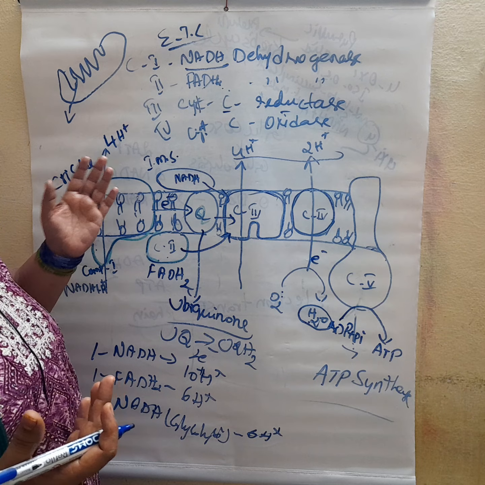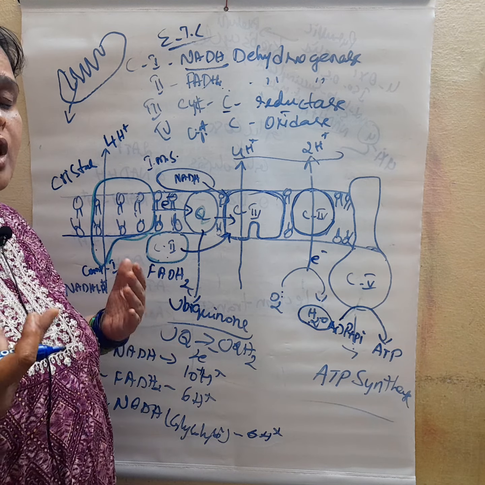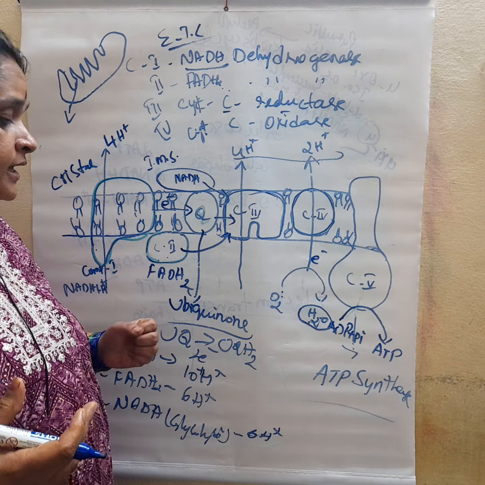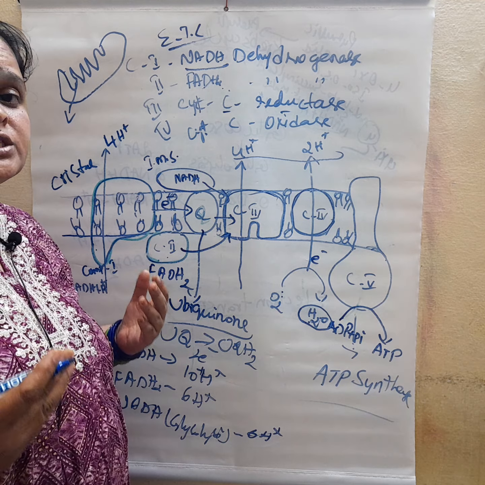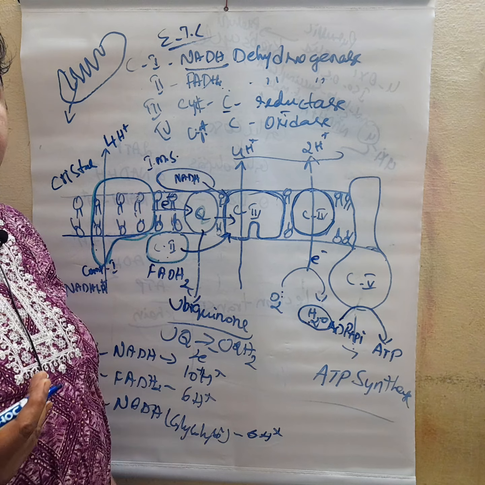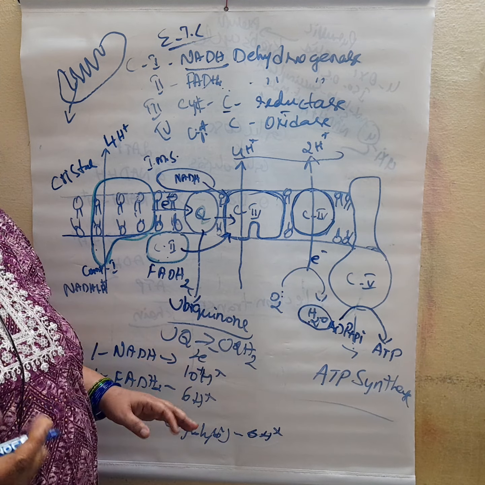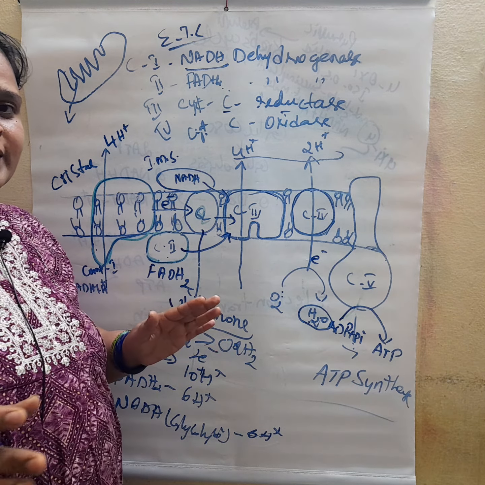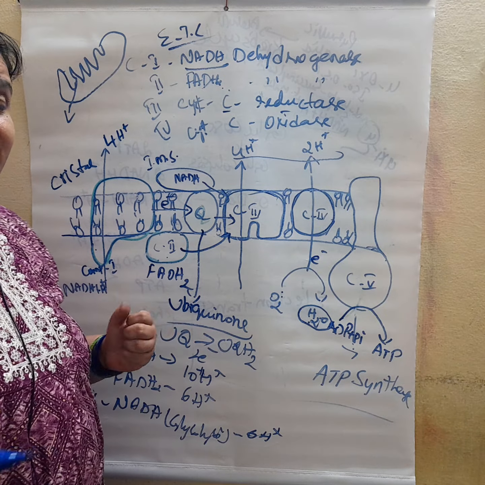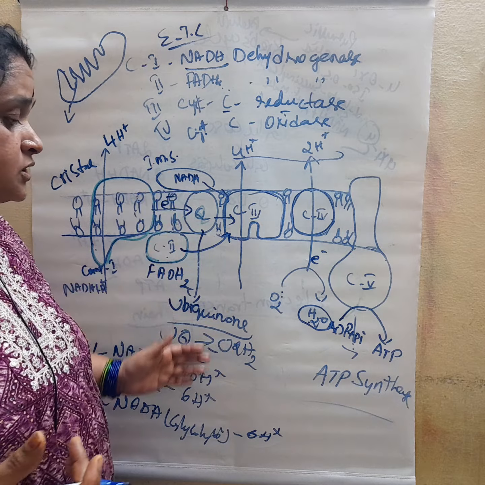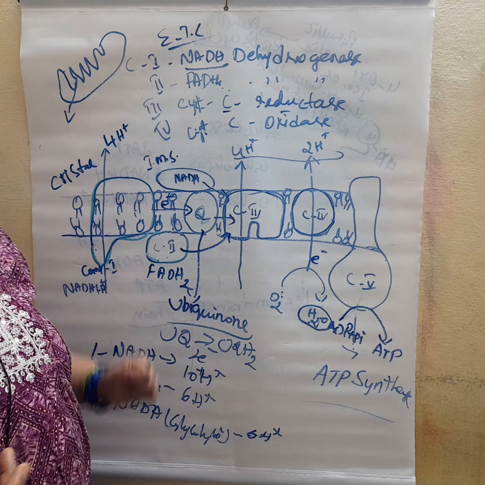In the intermembrane space more hydrogens are released, so compared to the matrix there is an increase in the concentration of protons in the intermembrane space. So an osmotic relationship takes place, that means a gradient is established between the matrix and the intermembrane space.